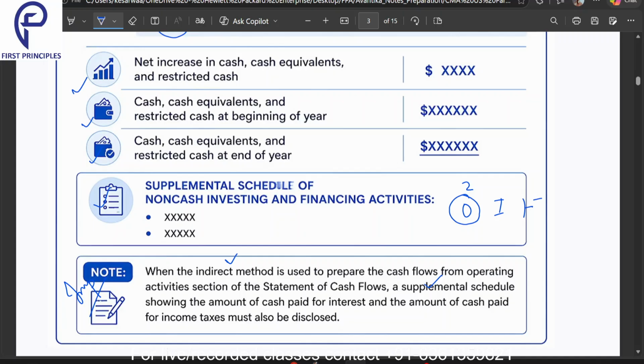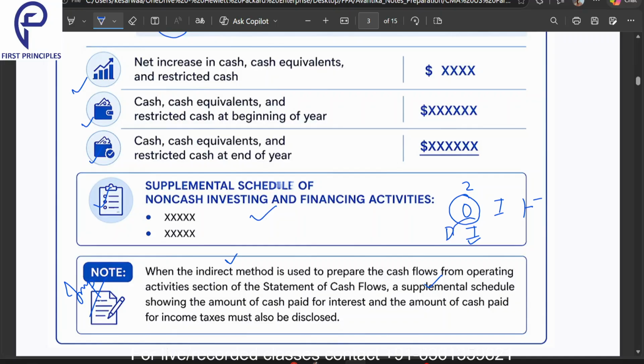We will understand these methods later on in this chapter. Now, this note is saying that when the indirect method is used to prepare the cash flow from operating section of the statement of cash flow, this supplemental schedule will be needed.